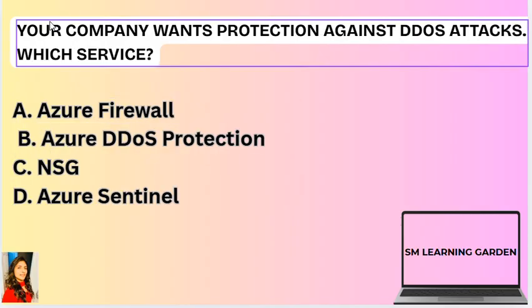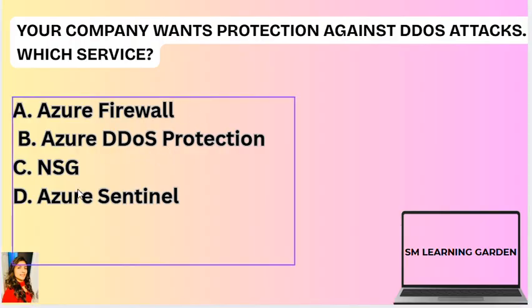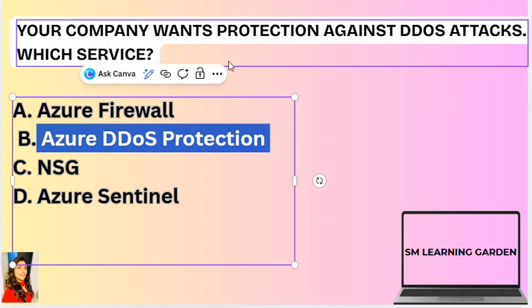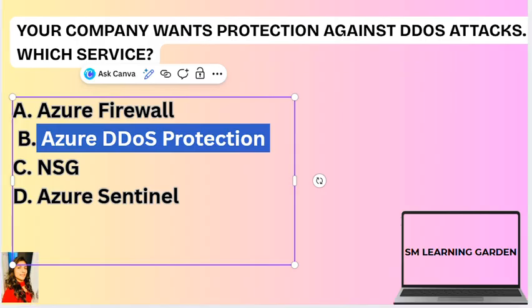Next question is, your company wants protection against distributed denial of service attacks. Which service? Azure Firewall, Azure DDoS Protection, NSG, or Azure Sentinel. If you have watched part 1, this question was in part 1 as well, just in another form. So here the answer will be Azure DDoS Protection. Why? Because it is the built-in network-level service that deals with DDoS protection.